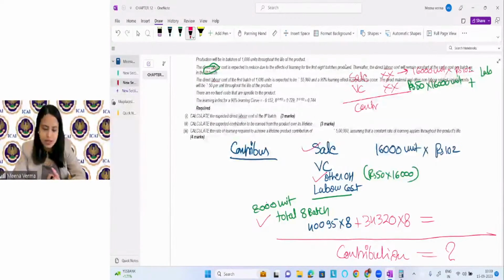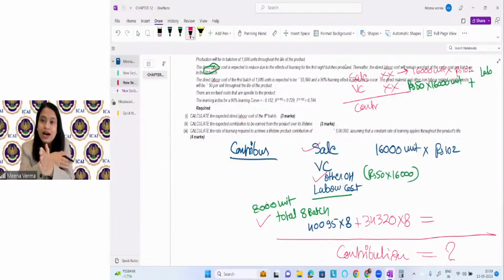And ma'am, in the question, it's also given 50. Yes, Janvi, they have given 50. 50 is the cost of material and variable overhead. The company can have other variable overhead which does not include the labor cost. So हमें क्या करना है? Total variable cost के अंदर material cost, labor cost, overhead, सब कुछ आएगा ना? Variable overhead, that will all become the variable cost. तो material और variable overhead constant है. With the production, आप चाहे 1 unit बनाओ, 2 बनाओ, 10 बनाओ, 16 बनाओ, 1600 बनाओ, whatever your production is, material cost बराबर है, variable overhead बराबर है, constant है, but labor rate जो है, it is decreasing with the learning curve, है ना?